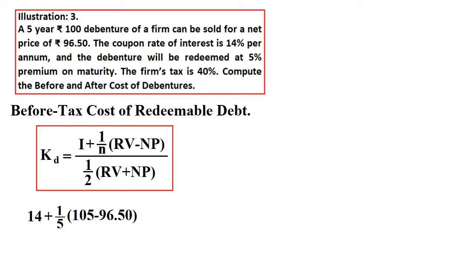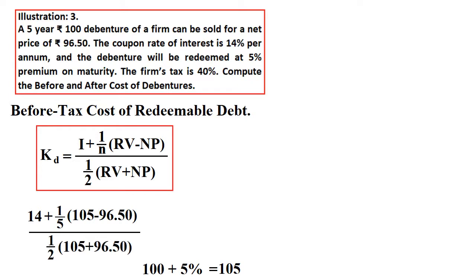Because we are redeeming 100 plus 5% premium on redemption, so 105 minus net proceeds, which is already given, that is 96.5, right? 100 plus 5%, that is 105. So half of the 105 plus 96.5. If you simplify the equation, you are getting 15.58% as our cost of debt before tax.